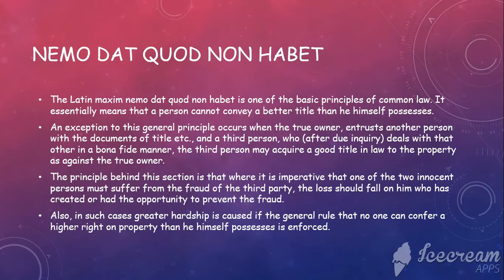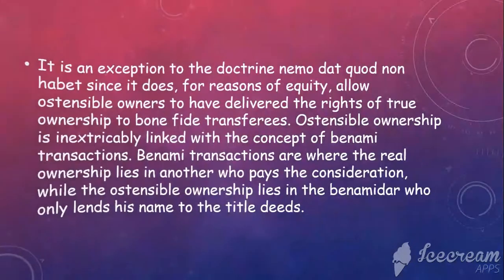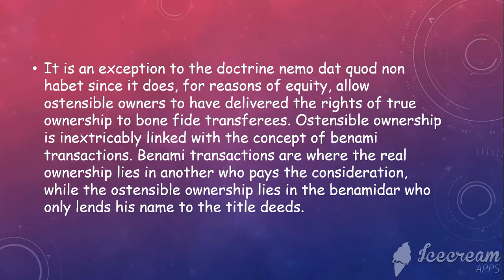So the principle behind this section is that where one of two innocent persons must suffer from the fraud of a third party, the loss should fall on him who has created or had the opportunity to prevent the fraud. So this is a kind of punishment for a person who has acted negligently. Also, in such cases, a greater hardship is caused if the general rule that no one can confer a higher right on the property than he himself possesses is enforced. So this is an exception to the doctrine.